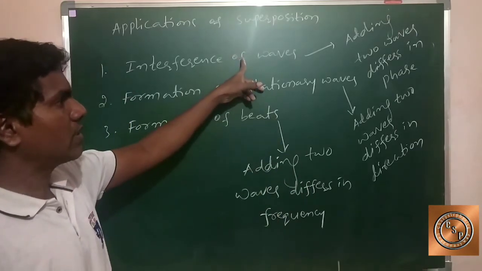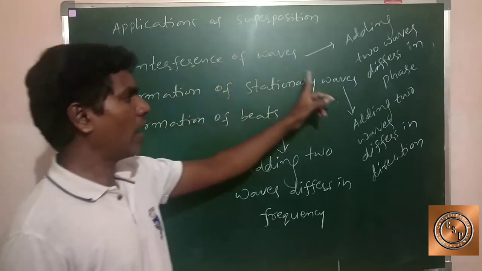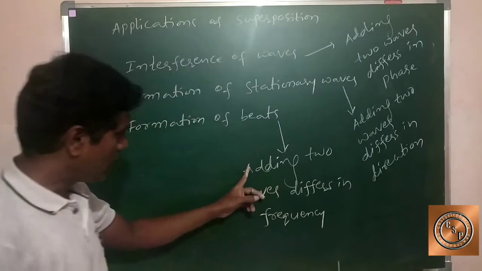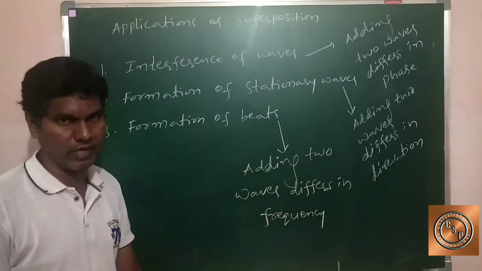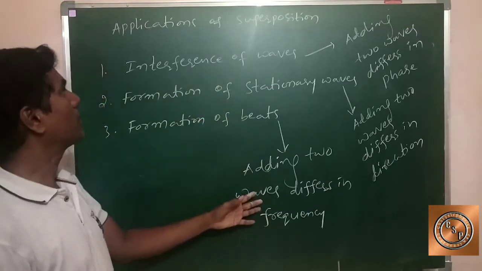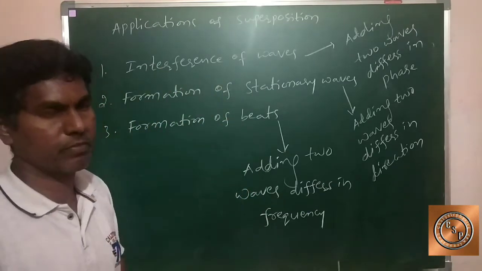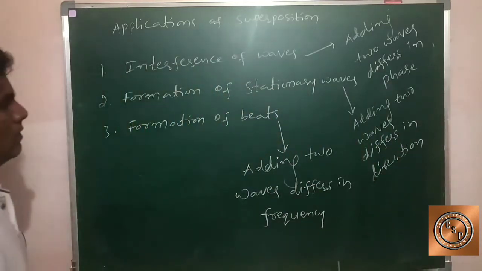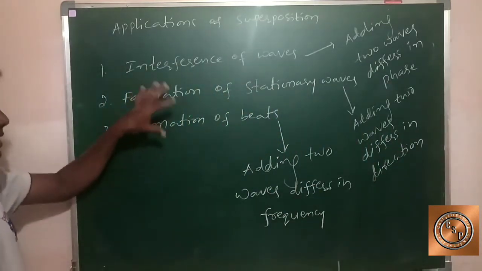Adding two waves that differ in phase, adding two waves that differ in direction, adding two waves that differ in frequency. These are applications of superposition. Write these points.